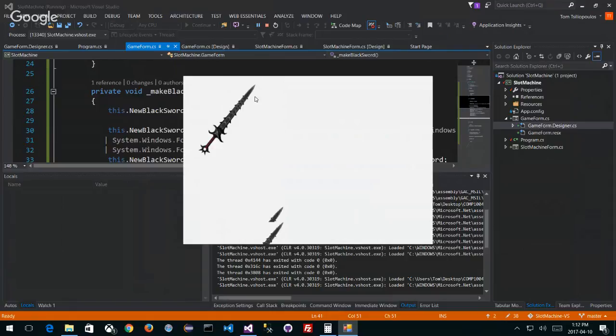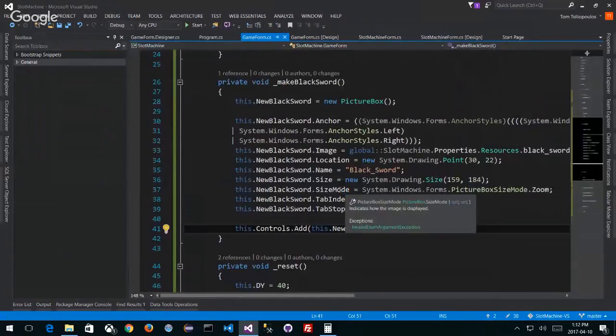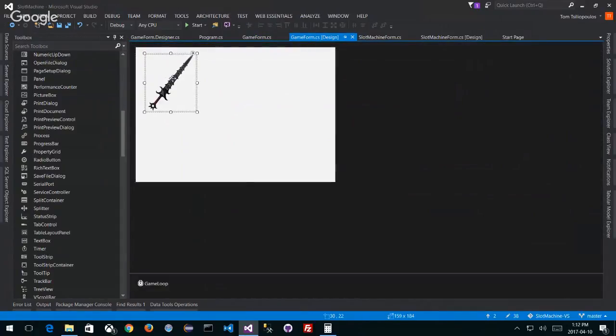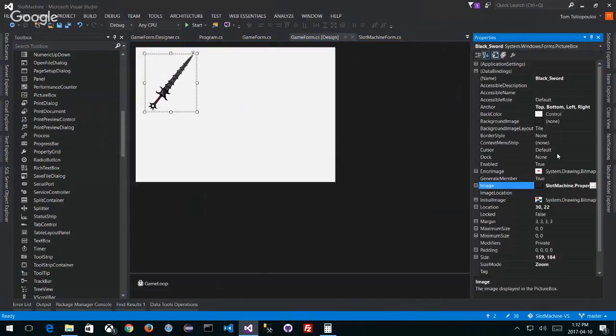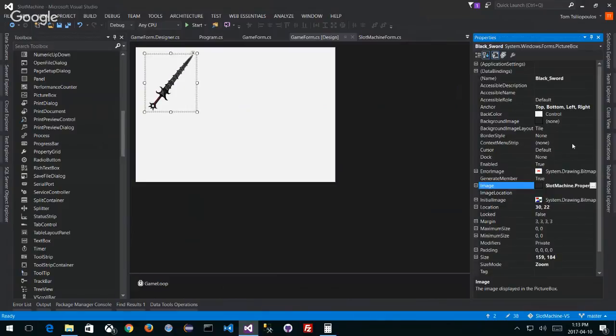All right, let's talk about this a little bit. So one, I made it programmatic, which is kind of neat. But the second part is, from a design perspective, if I look at my image, this one, and if I look at my properties, I want to change my transparency for my image to something else. So where do I change my transparency? Anybody have an idea?